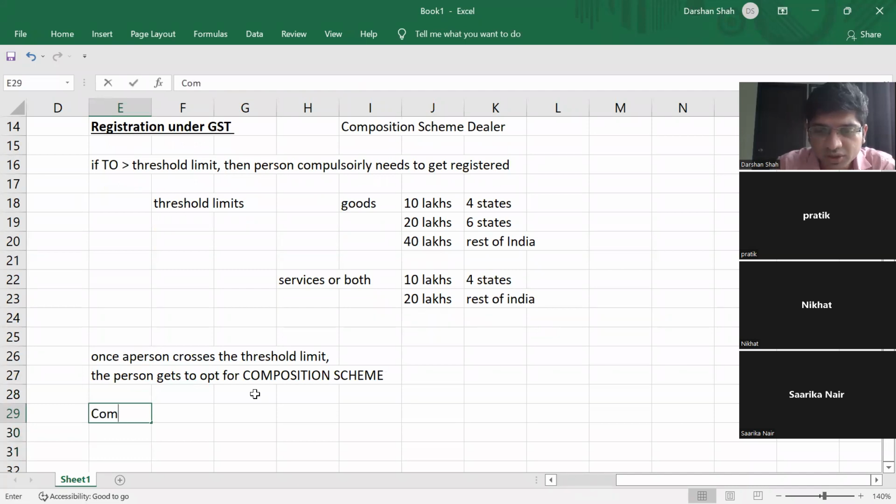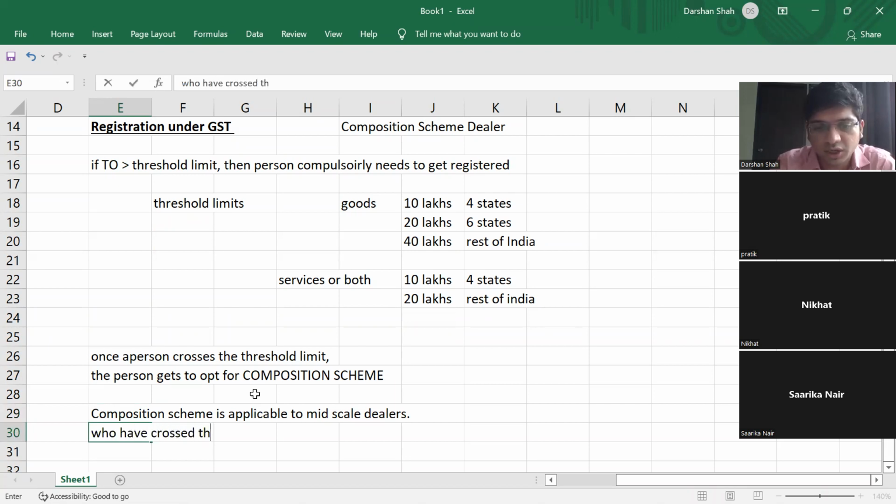This composition scheme is applicable to mid-scale dealers, not small scale, that is, those who have crossed the threshold limit and for whom registration has become compulsory.